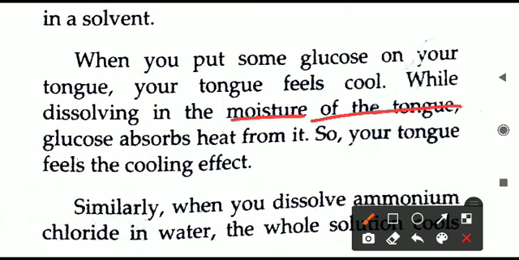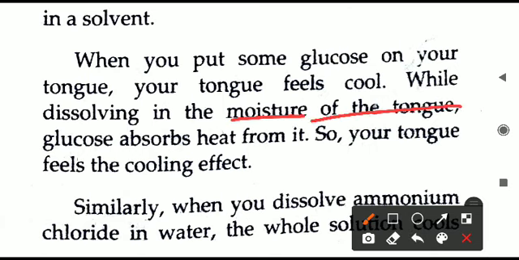So that is a particular example where heat is absorbed, and this process, this absorbing of heat by the glucose on our tongue, is an endothermic change, because absorption of heat is going on here. So it is an endothermic change. Just the opposite, you read now.